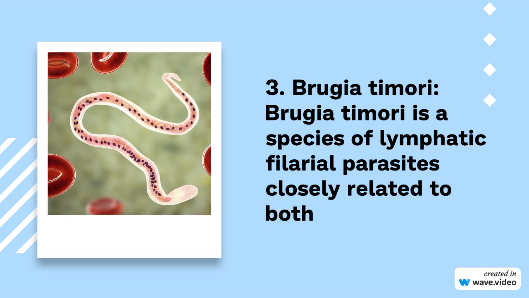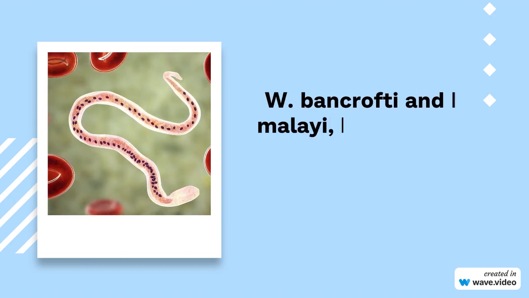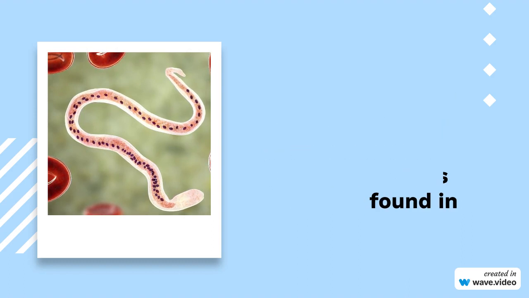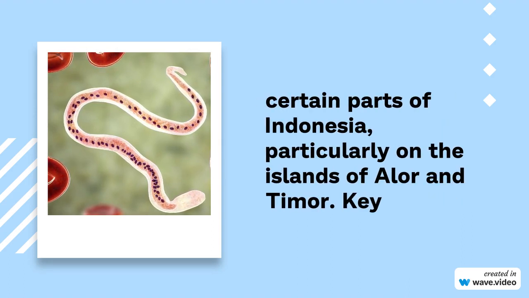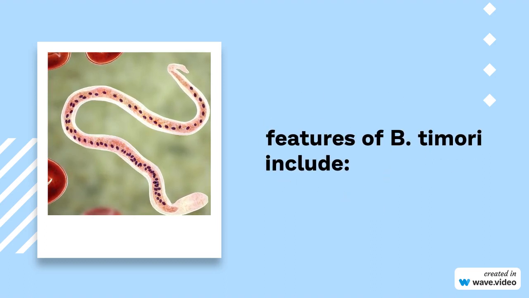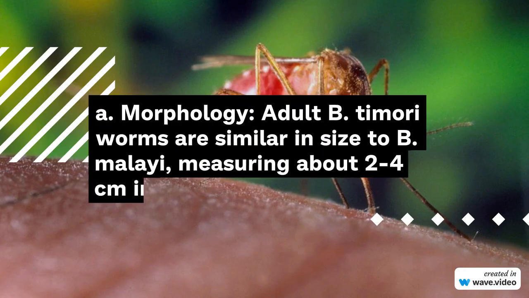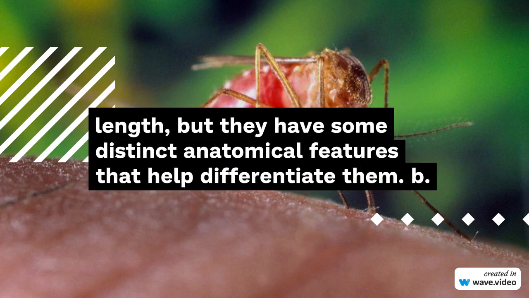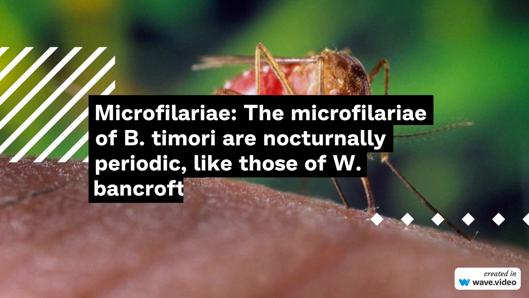3. Brugia timori. Brugia timori is a species of lymphatic filarial parasites closely related to both W. bancrofti and B. malayi, but it has a more restricted distribution. It is primarily found in certain parts of Indonesia, particularly on the islands of Alor and Timor. Key features of B. timori include: A. Morphology. Adult B. timori worms are similar in size to B. malayi, measuring about 2 to 4 centimeters in length, but they have some distinct anatomical features that help differentiate them.